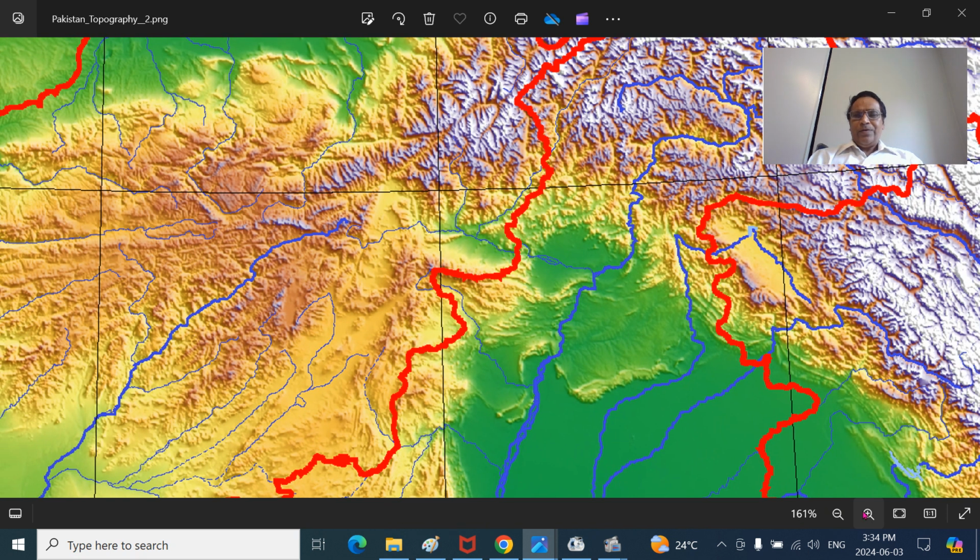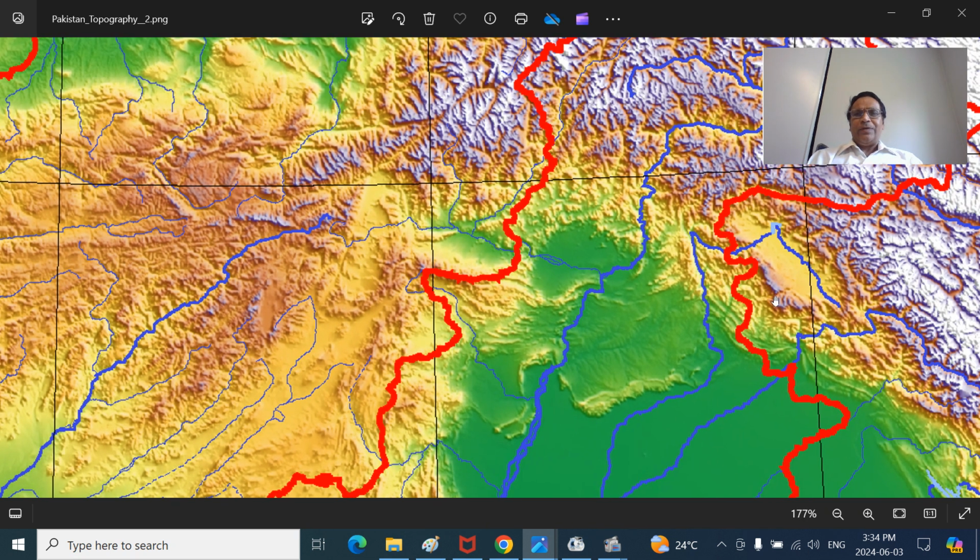So here I am expanding the region. This is the Radcliffe Line. You can see here, this is the Jhelum River. Jhelum River is the border between the Dogra territory of Jammu and Kashmir and West Punjab, British Punjab at that time. So this is the Jhelum River. Now after occupation, this is a different scenario.